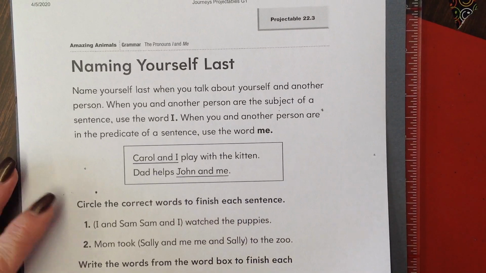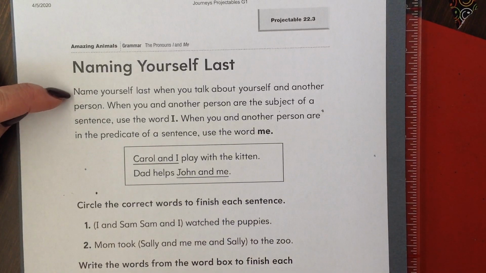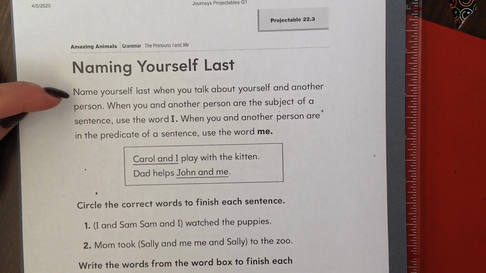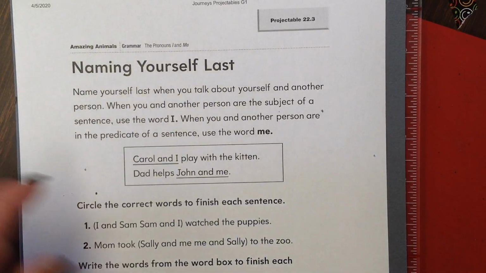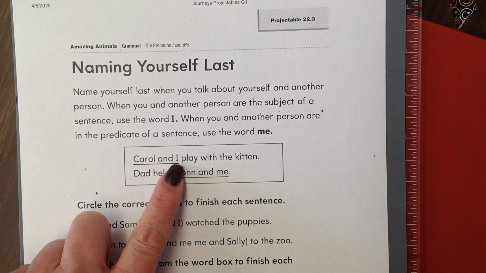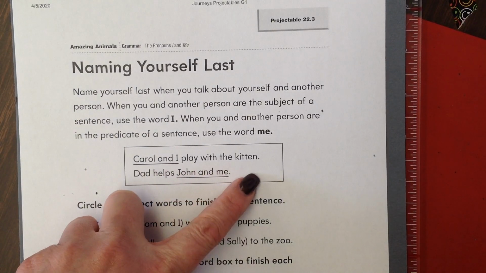All right, so we're going to read the rule again here. Name yourself last when you talk about yourself and another person. When you and another person are the subject of a sentence, use the word I. When you and another person are in the predicate of a sentence, use the word me. So for example, this one says, Carol and I play with the kitten.